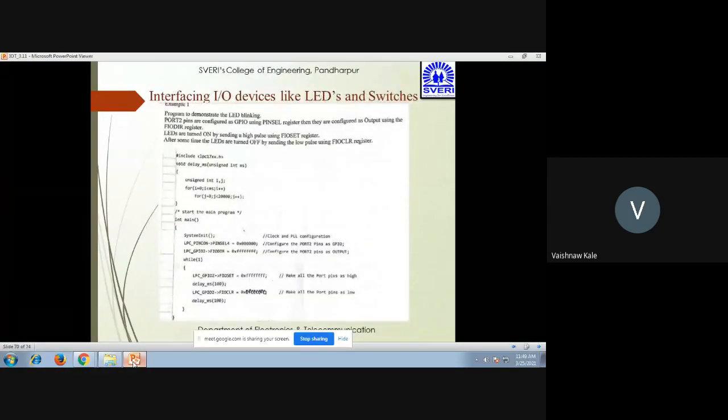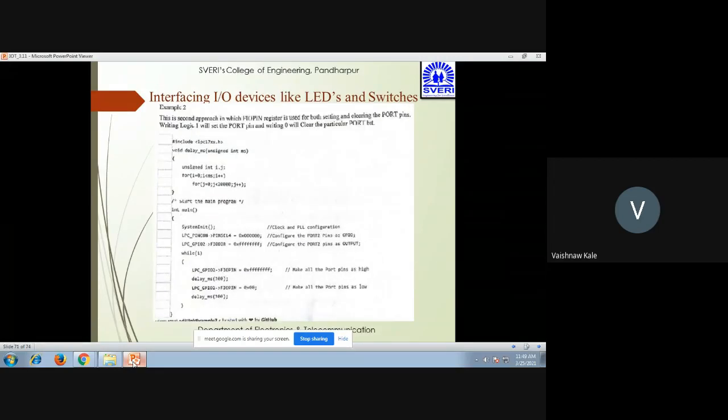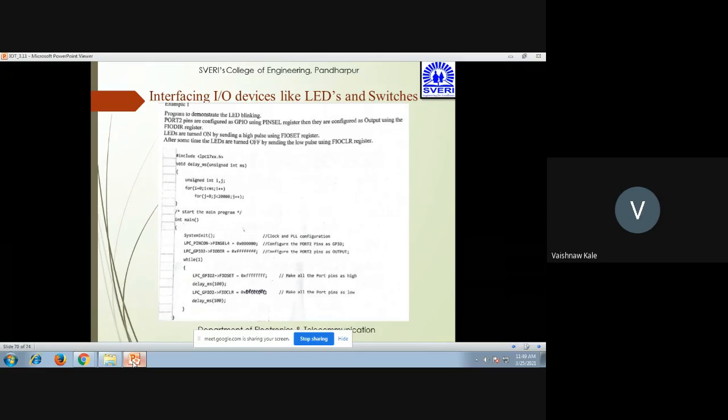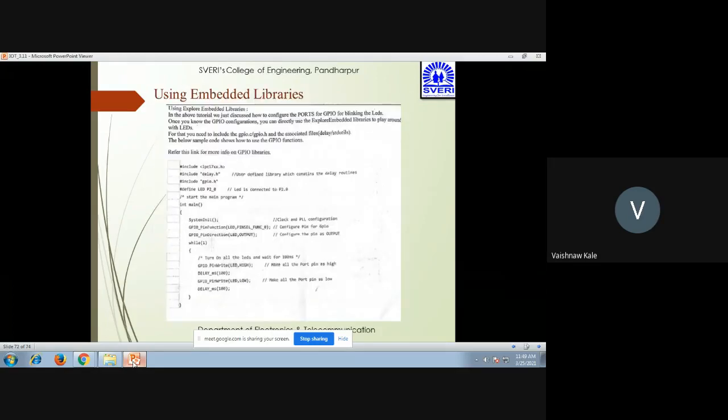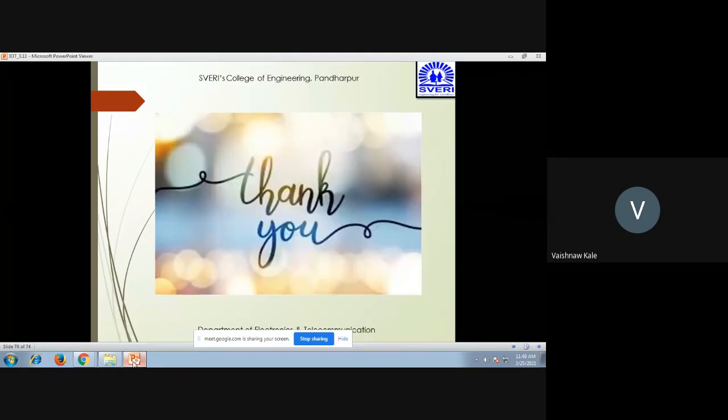We can also interface IO devices like LED and switches. We have seen this example. This is the second approach to the same thing of LEDs and switches. And this is the example of using the embedded libraries. When we use embedded libraries, you can use the code directly. So this is how the example works.